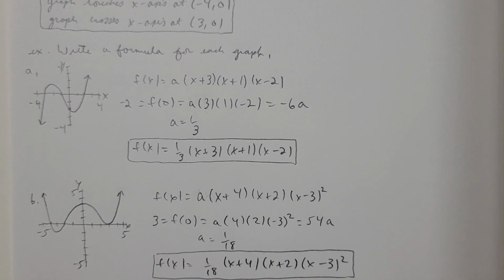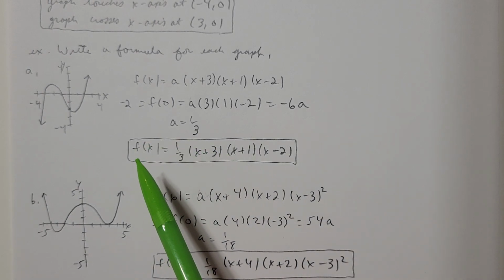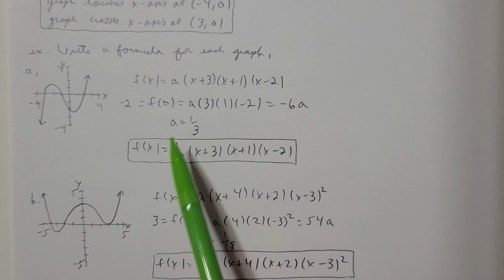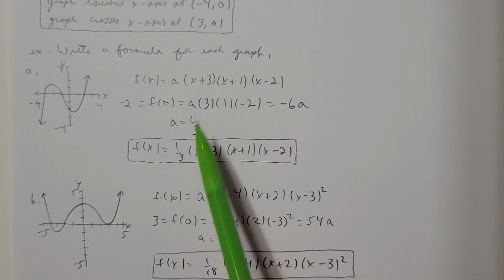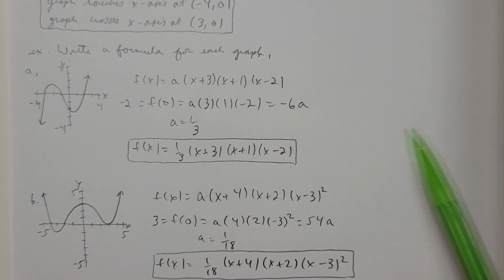So my answer would be this: f of x equals 1/3 times x plus 3 times x plus 1 times x minus 2. Go ahead and circle that.